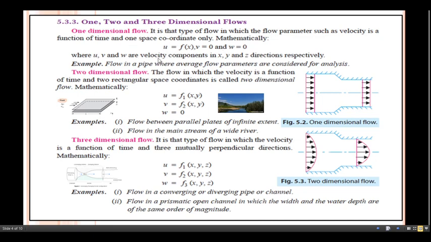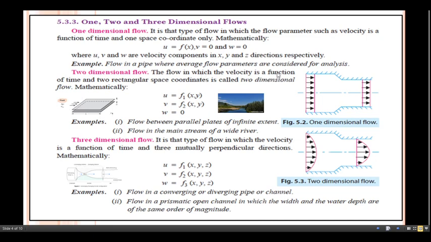Mathematically, you can write this in this way: u is a function of x, and at the same time the velocity in the y direction and the velocity in the z direction become 0, where u, v, w are the velocity components in x, y, z directions respectively. If you take the example of flow in a pipe, where the average flow parameters are considered for analysis. Okay, let us start with the next one, two-dimensional flow.